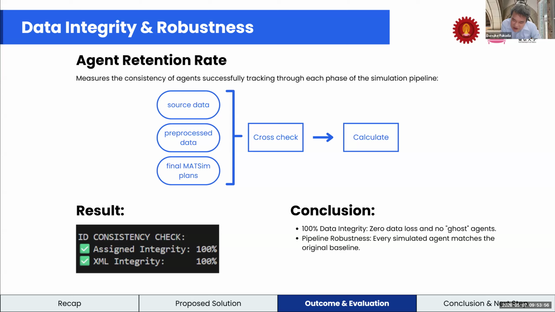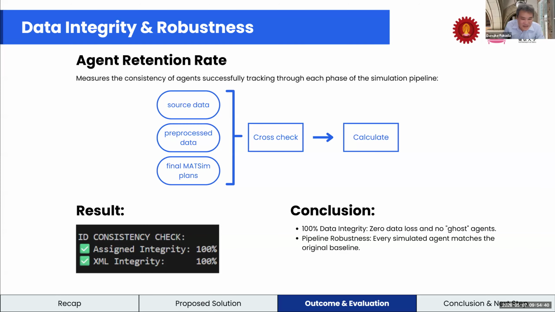And you confirm the data sets are completely the same? Yes, we compare the agents from the original data, which is from ActivitySim, with the output from the pre-processing step, and the agents are still the same, 100%. Okay, I roughly understand what integrity means.